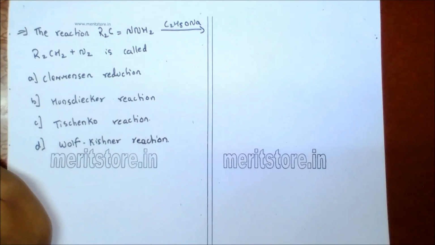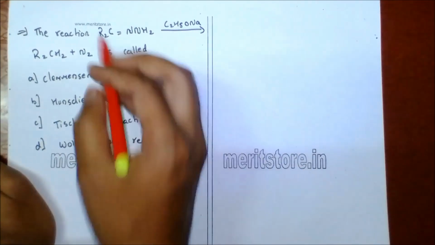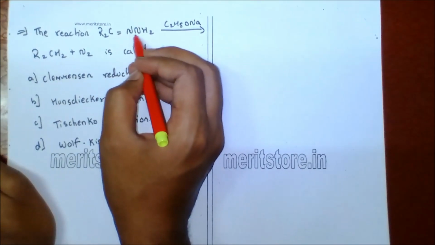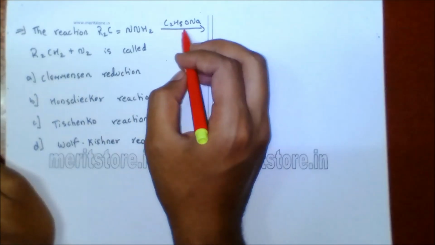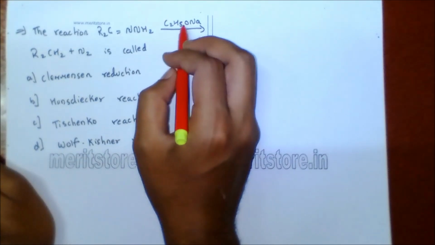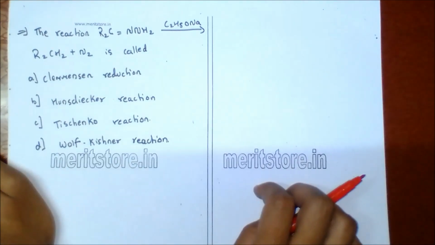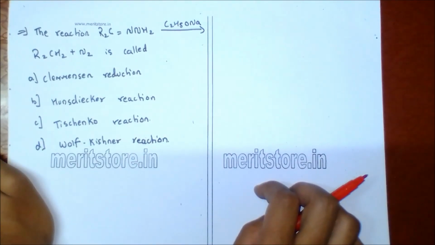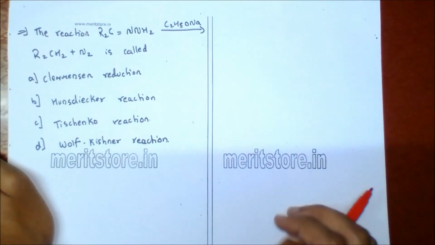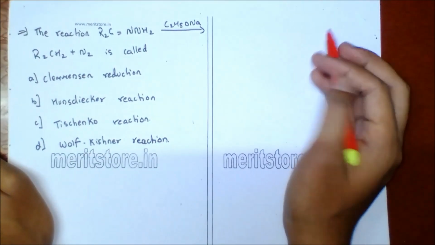The reaction of R2C=N-NH2 with sodium ethoxide gives R2CH2 plus N2, and is called... So in this reaction, it is the Wolff-Kishner reduction. The reaction takes place in the presence of ether.